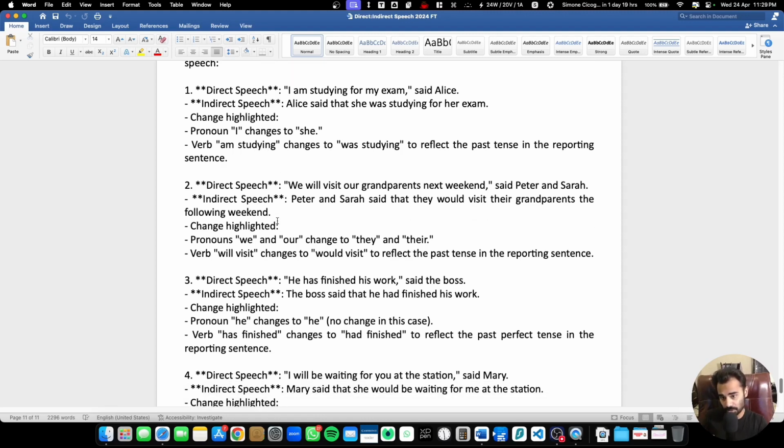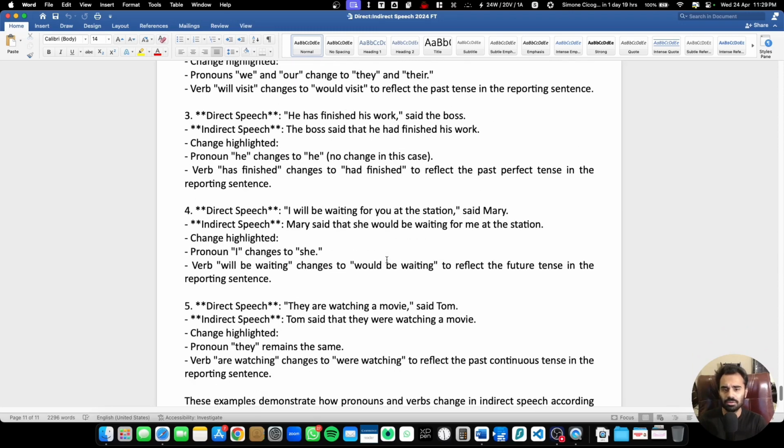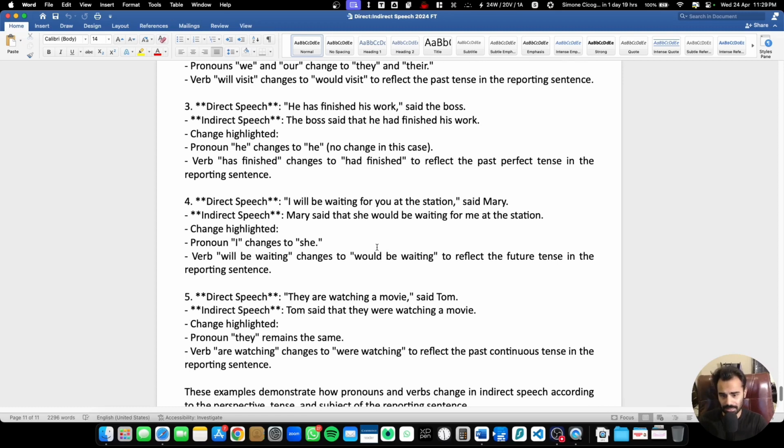Now, another one looks something like this. We will visit our grandparents next week, said Peter and Sarah. Peter and Sarah said they would visit their grandparents the following weekend. Next weekend changed into following weekend. Change highlighted: we to they, our to their, will visit to would visit. This is how it keeps on changing, and we have some more examples given over there as well.